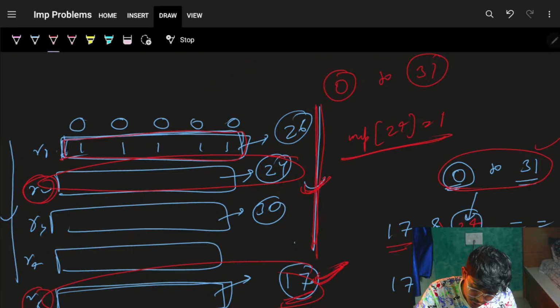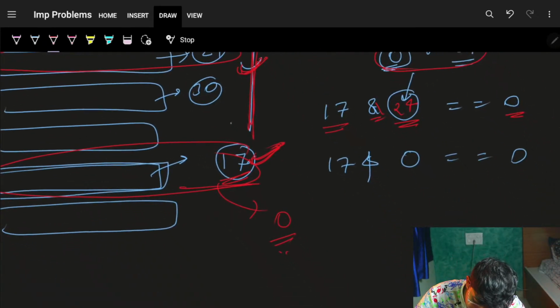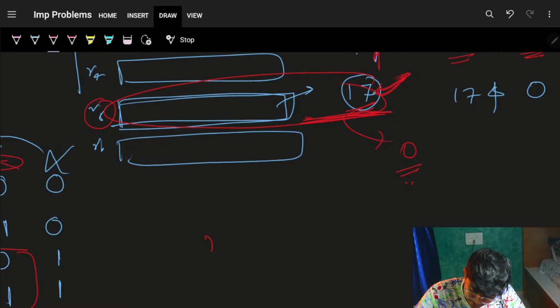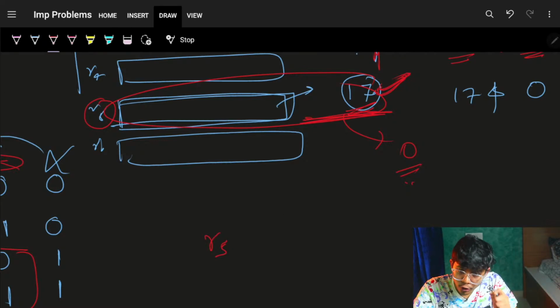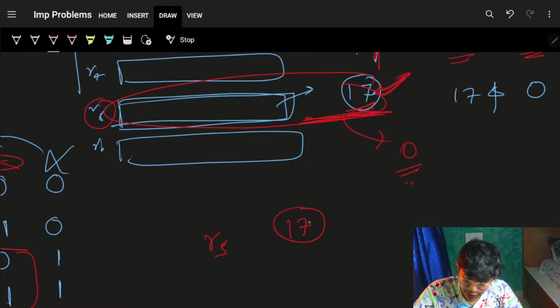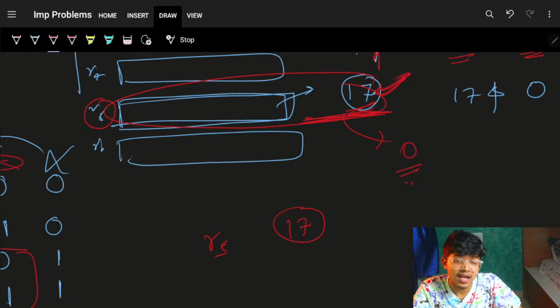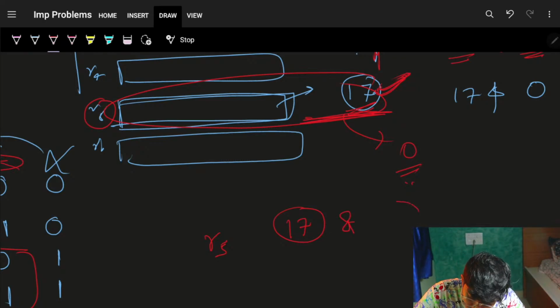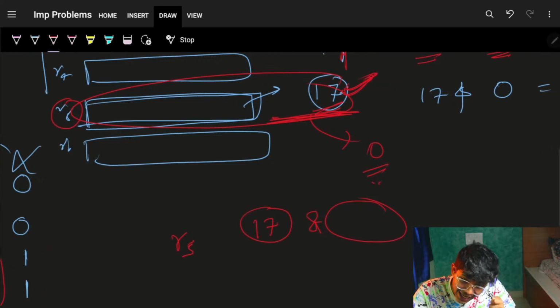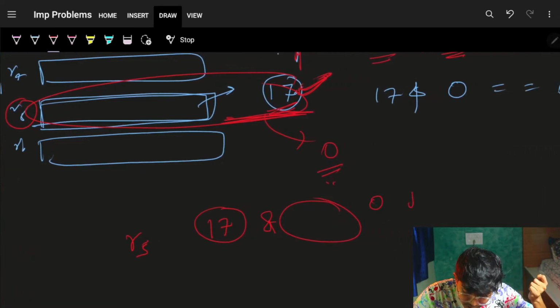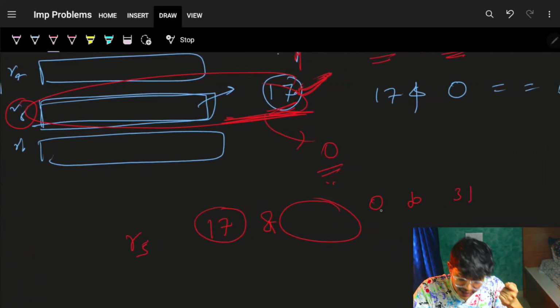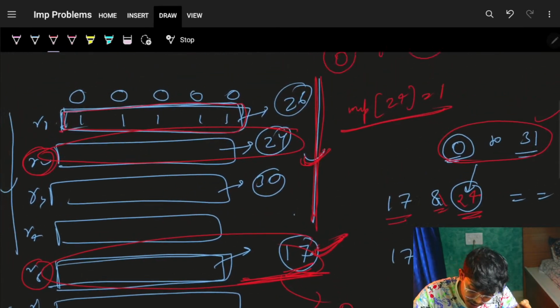That's simple. For any row, let's say I am at R5, and the value of that row is, let's say, 17, I will try to do the AND operation with all the numbers from 0 to 31, provided that number has occurred before.